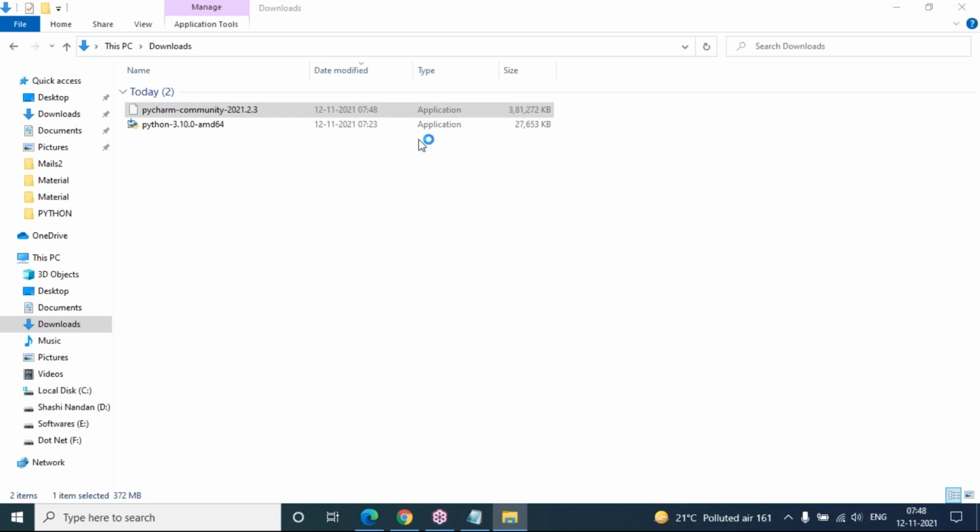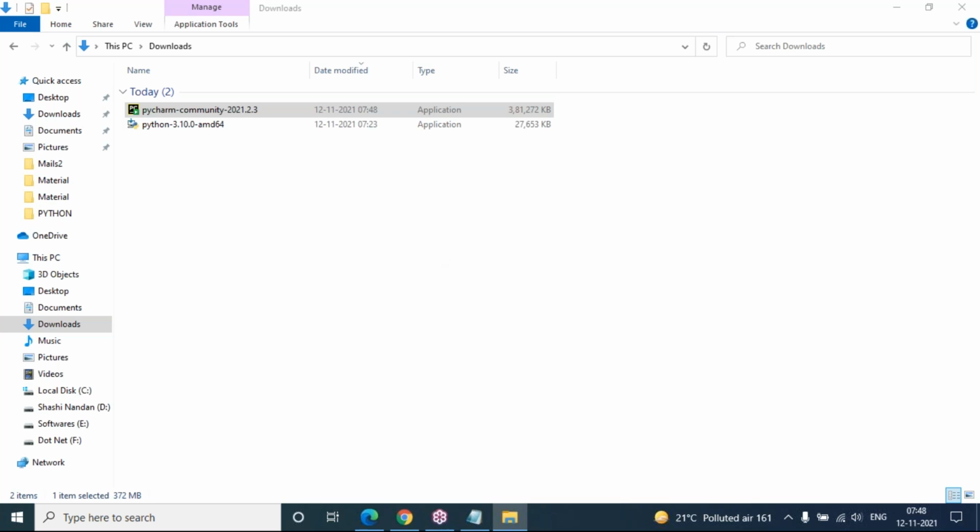You just double click on it. This is the latest version, and it will ask you to click on next, next, next, install. So you just complete this installation setup by today itself, because I'm going to concentrate on the complete coding part from tomorrow onwards. So be ready with your software.